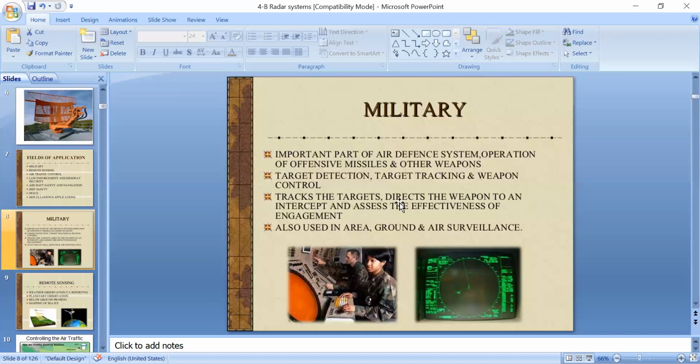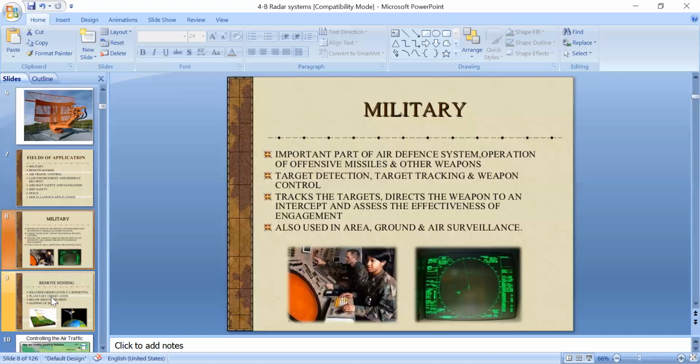Okay, and these are also used in weapon controls, which track the targets and direct the weapon in the desired directions. Okay, and also used in area, ground, and air surveillance. So in the military area, these are the following streams where we are using radar systems.